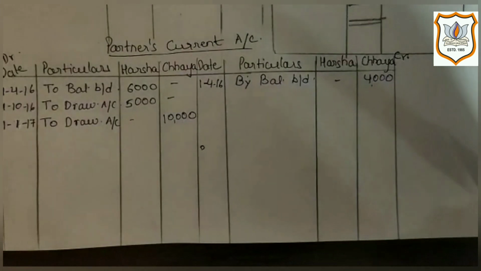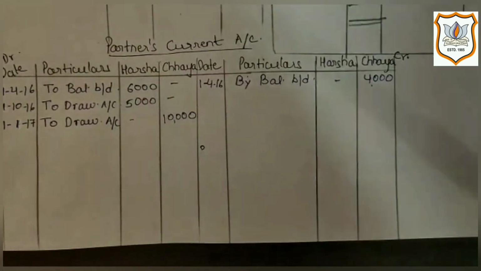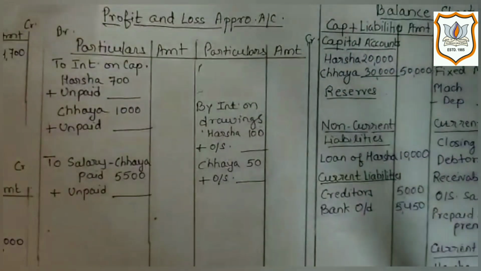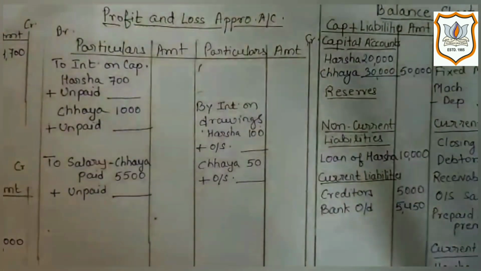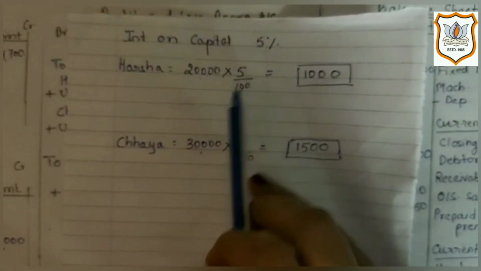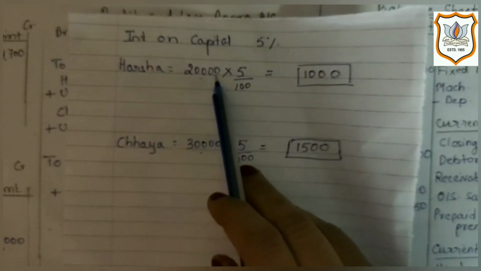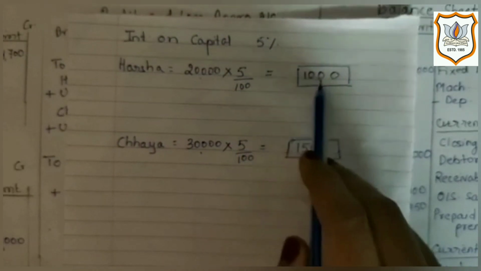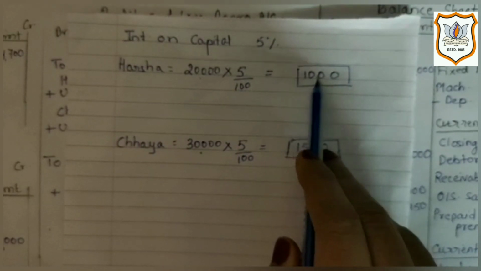So let's start giving effects of adjustments. Here the first adjustment is to provide interest at 5% on capital, 6% on drawings and 10% on the opening balance of current account. So first, let us give the effect of interest on capital. Let's have a look at the working note for this. Here, Harsha's capital is rupees 20,000 and the interest rate is 5%. So we will get 1,000 as interest on capital.